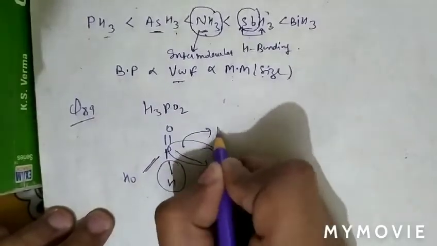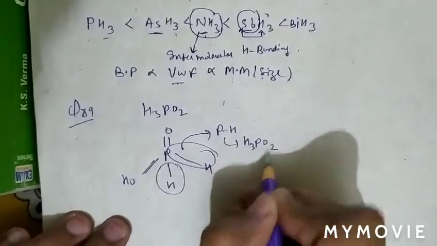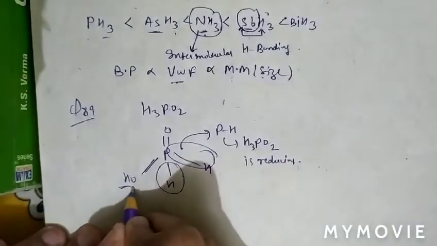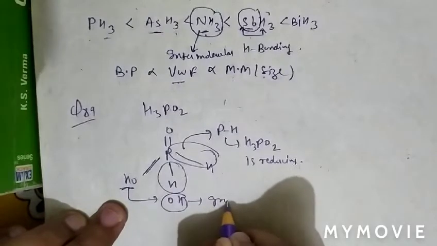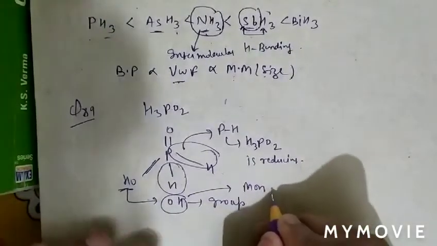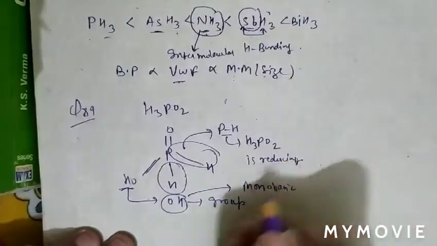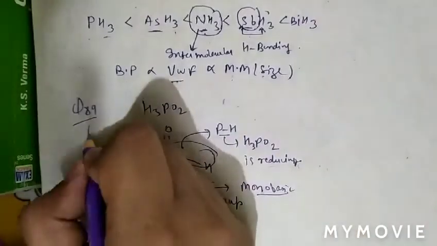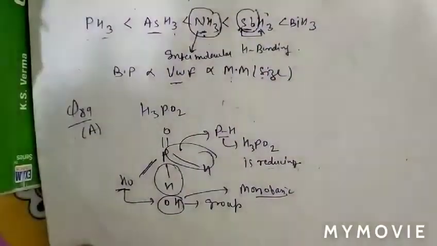Due to these P-H bonds, H3PO2 is reducing in nature. There is only one OH group, therefore it is monobasic. So 2 P-H bonds make it reducing, while 1 OH group means it is monobasic. So question number 89, option A is correct.